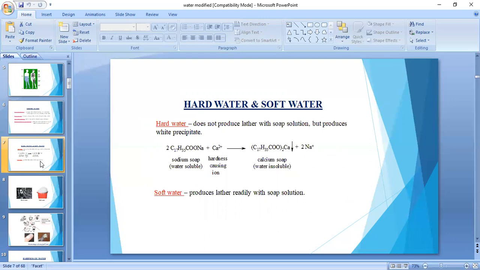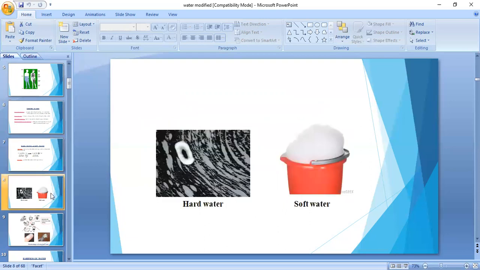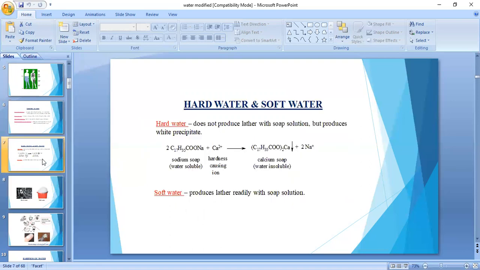See this: differences between hard water and soft water. First, before going to what hard water is, what is the hardness of water? Hardness in water is nothing but one of the characteristics of water which prevents lather with soap.